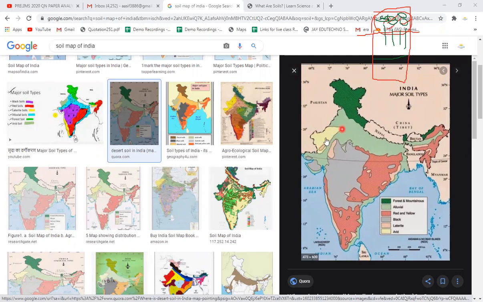Can anybody tell what could be the reason why the desert soil or arid soil must be having a high amount of micronutrients or nutrients which are required for agriculture?